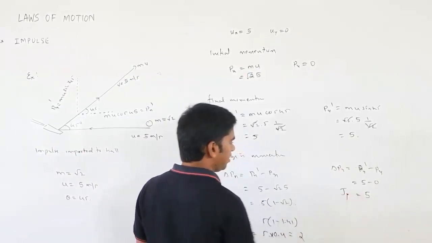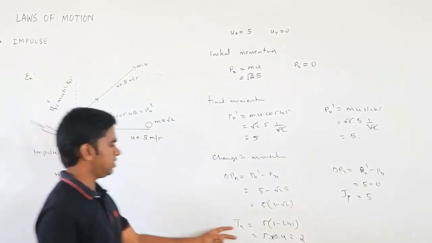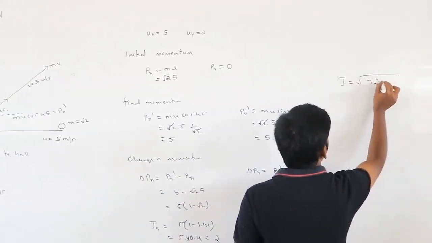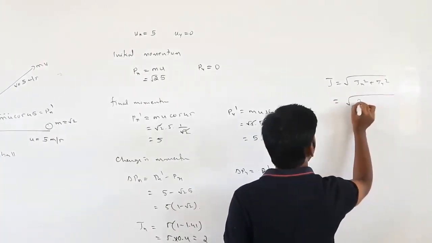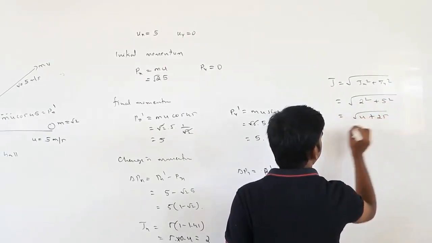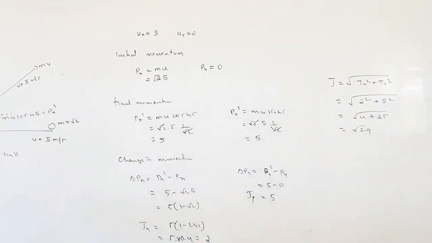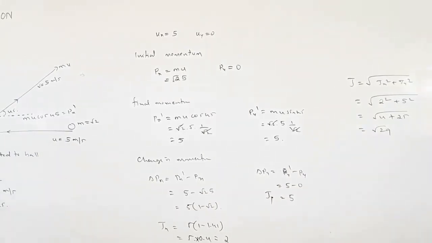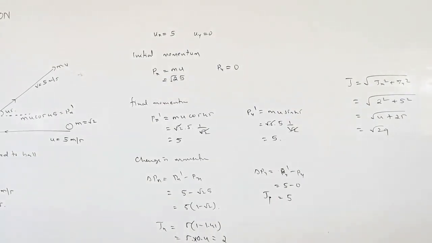This is jx. They are asking you for the total impulse, so you cannot simply give the components. How can you find the resultant? The resultant is the square root of jx square plus jy square. So jx square is 2 square plus 5 square. 2 square is 4, 5 square is 25, so this becomes 29. This is the impulse transferred from the bat to the ball. Like this, they may give different angles or different velocities, so you should be able to find the resultant also.